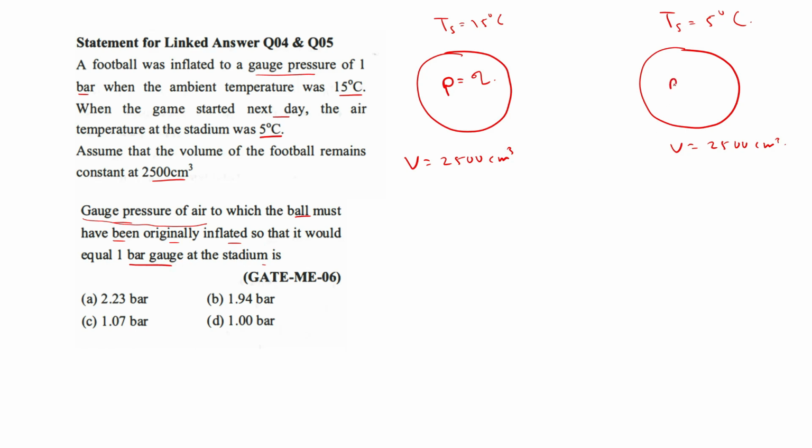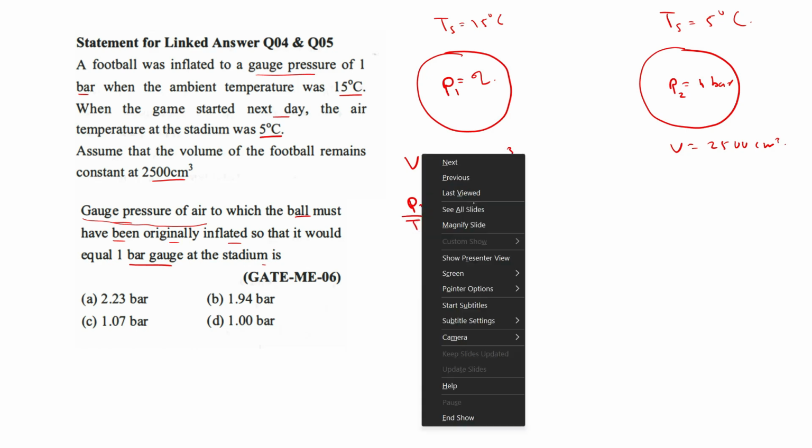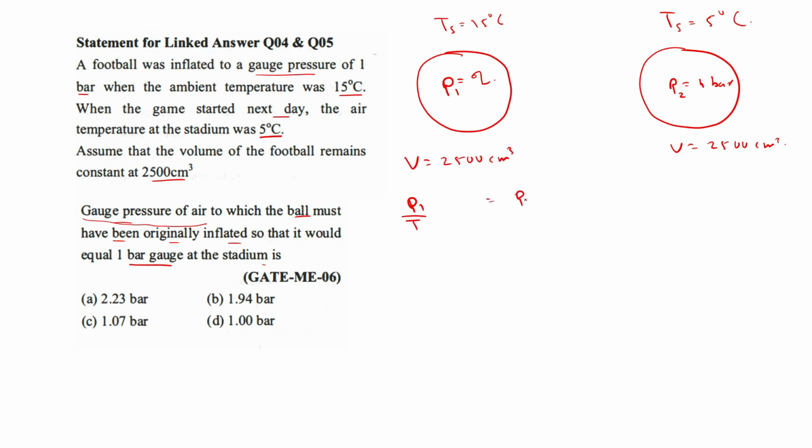The final pressure is 1 bar. Let the initial pressure be P1 and the final be P2, and this is equal to 1 bar gauge pressure. You can see that this is a constant volume process because volume is not changing. That means you can write P1 by T1 is equal to P2 by T2, because during equilibrium the ambient temperature will be equal to the temperature inside the football. So you can write this as P2 by T2.